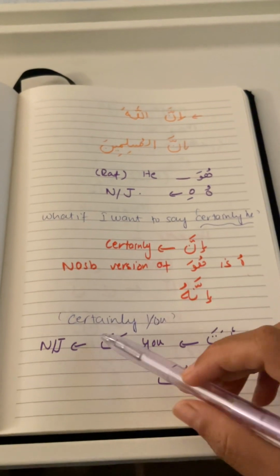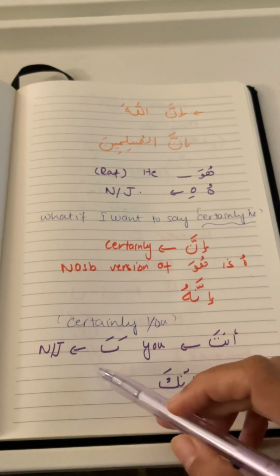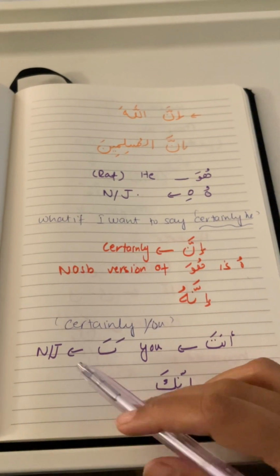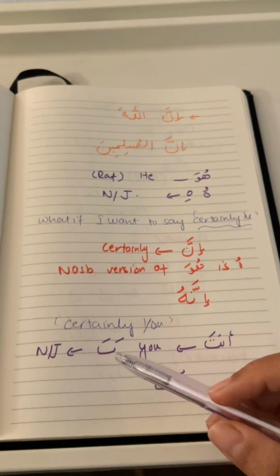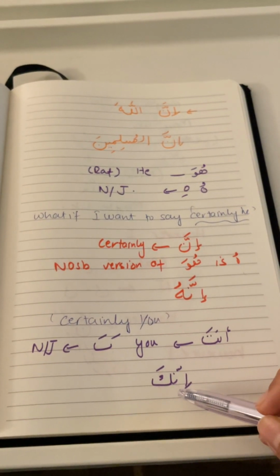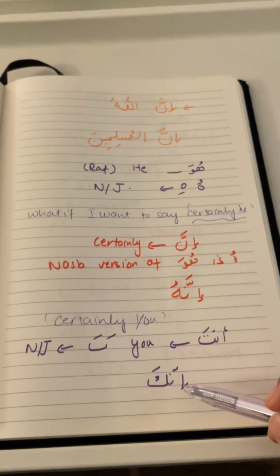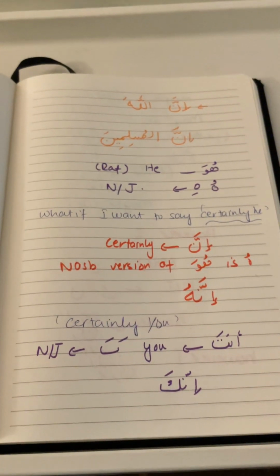Now if you want to say certainly you, we know that anta means you, and the attached pronoun of it was ka, and we knew that ka can be nasab or jar. So we'll say innaka. Inna is a harf of nasab, and when ka comes after it, it also becomes nasab. So innaka means certainly you.